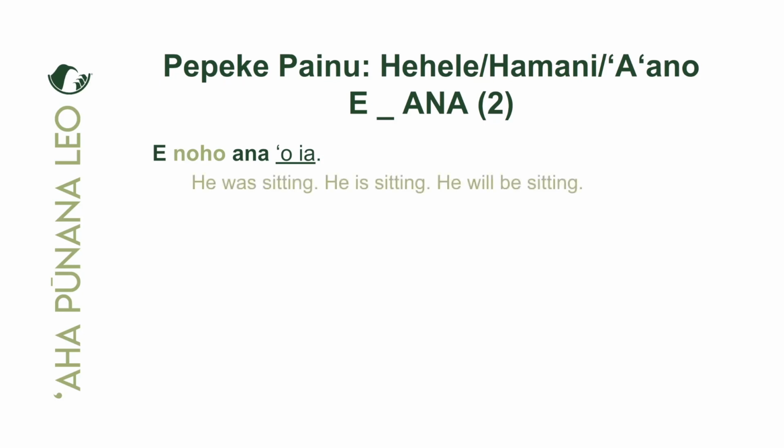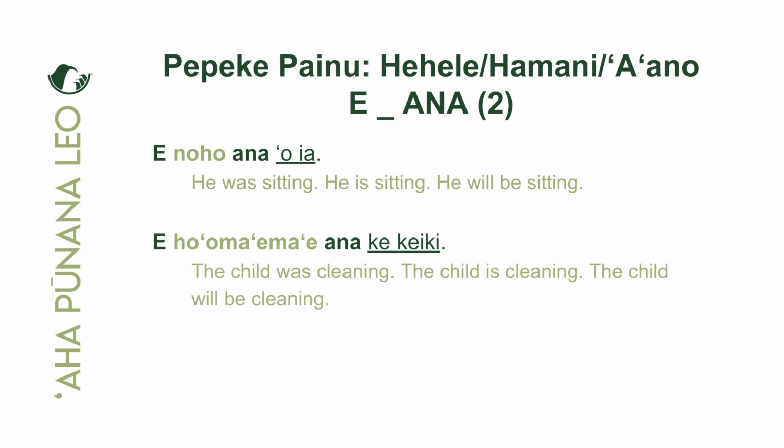He was sitting, he is sitting, and again, this all depends on the context of the conversation and how you use e ana. Maikaʻi, next one. E hoʻomaʻemaʻe ana ke keiki. Yeah, the child will clean something. We're not saying what the child will clean, but the child will clean something. So let's take a look at the different possible meanings of e hoʻomaʻemaʻe ana ke keiki in the context of e ana ʻelua. So it could mean that the child was cleaning, the child is cleaning, or the child will be cleaning. Okay, again, it depends on the context.